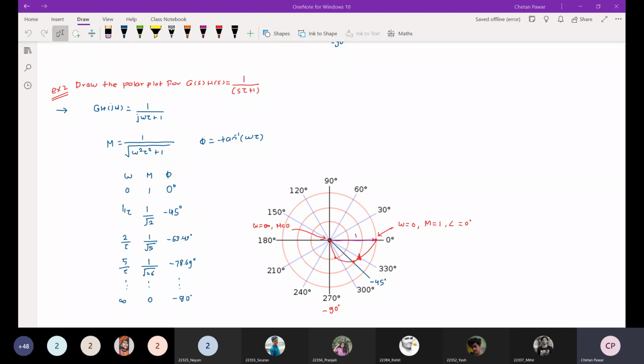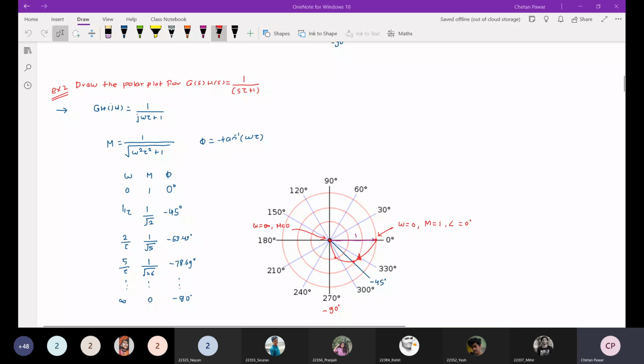At omega is equal to infinity, magnitude will be 0 and angle will be minus 90 degree. You can see that this is a minus 90 degree line.